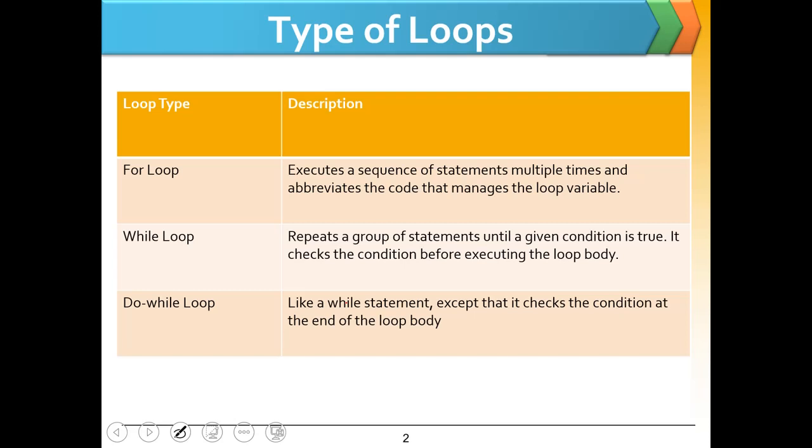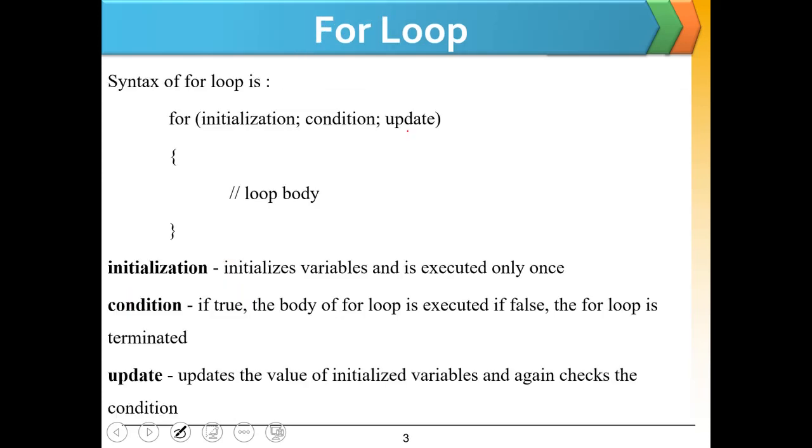On the other hand, while loop does not have initialization statement and loop variable can be updated anywhere inside loop body. The main purpose of while loop is that if we don't know number of iterations, then we use while loop. Do while loop is like while loop except that it checks the condition at the end of the loop body, and this loop is iterated for at least one time.